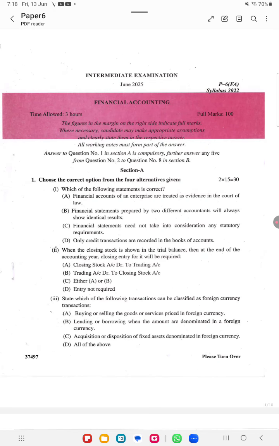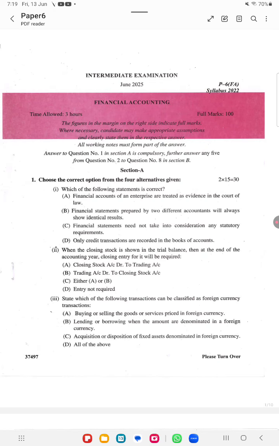The financial accounts of an enterprise are treated as evidence in the court of law. Actually, the financial accounts of an enterprise will be accepted as evidence in the court of law. It is true, 100% true. And then option B. Financial statements prepared by two different accountants will always show identical results. Actually, there may be different results. So, it may be wrong.